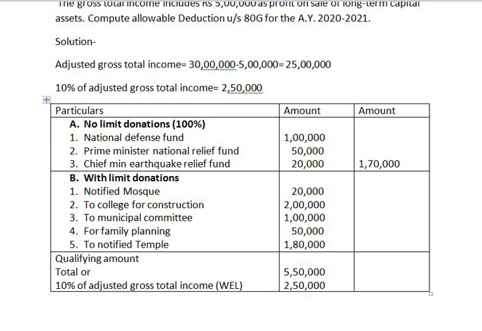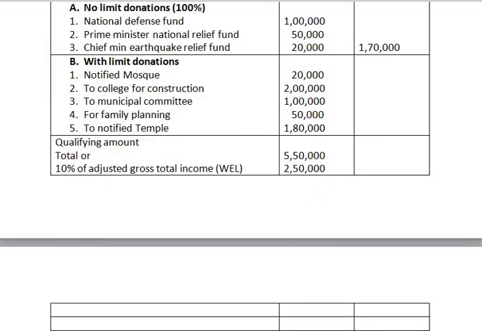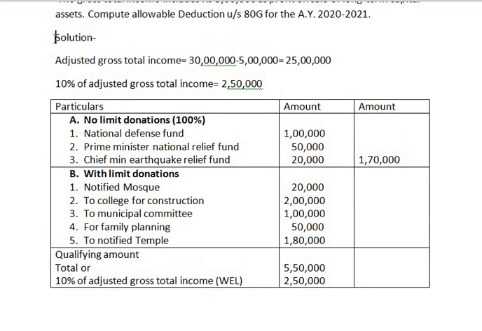Now the next step is we have to take 2,50,000 rupees. We'll see the entire solution on one page.